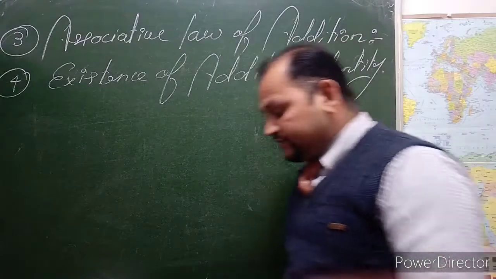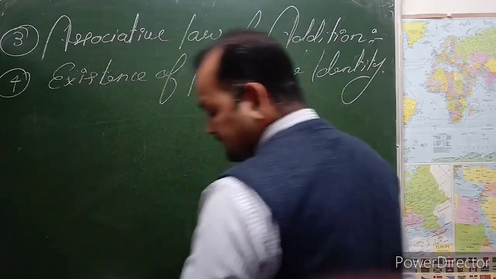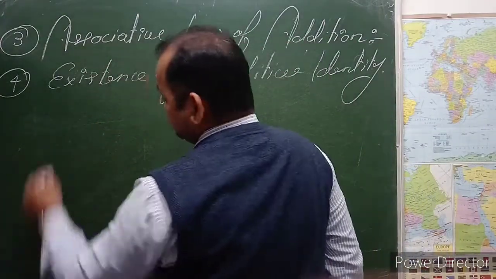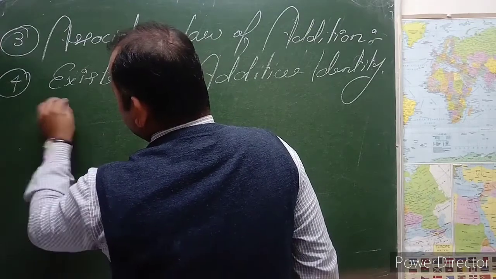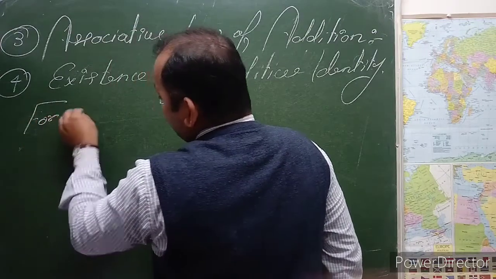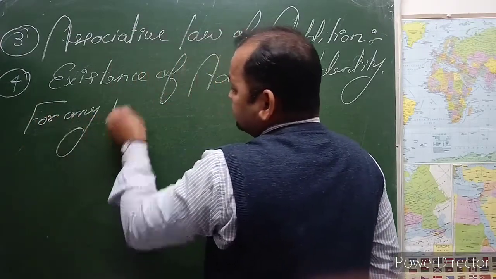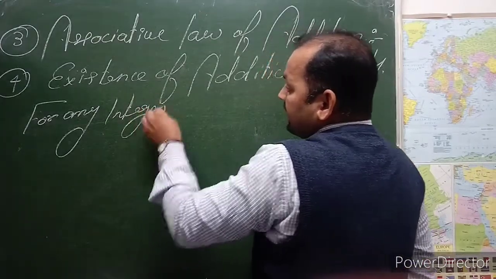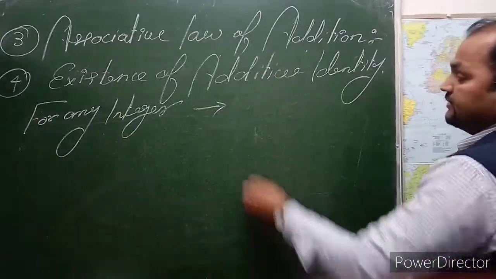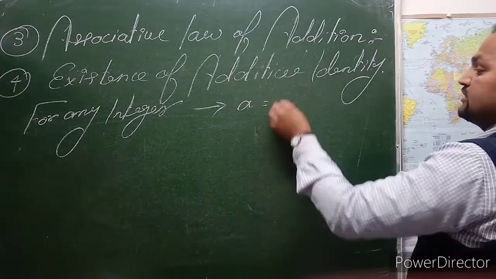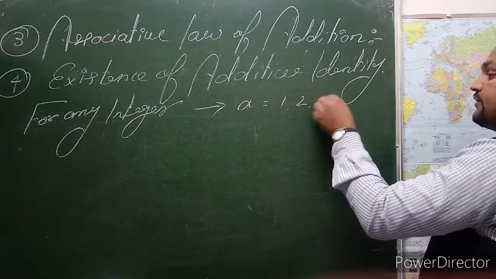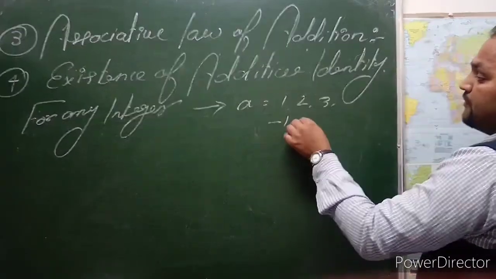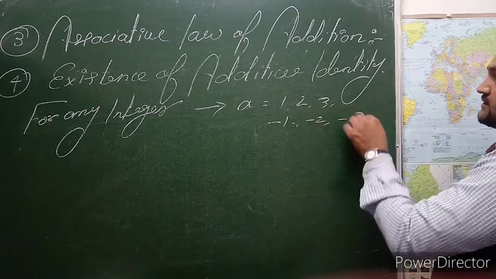Existence of additive identity. Suppose that for any integer, we can say A equals, suppose, 1, 2, 3, minus 1, minus 2, minus 3.